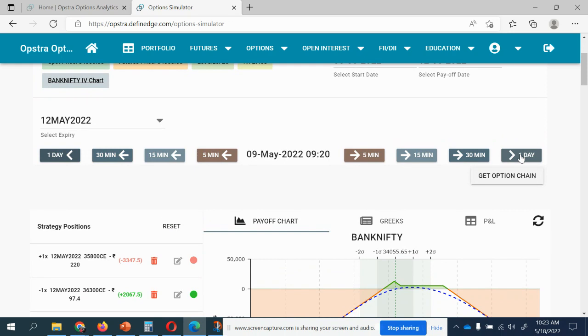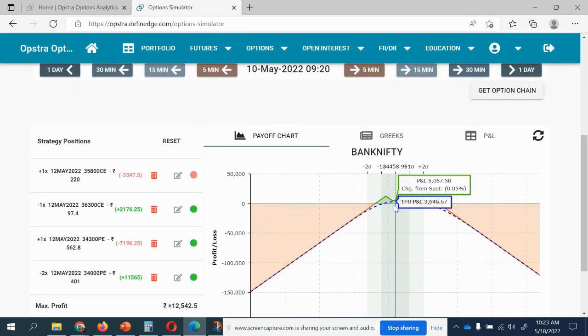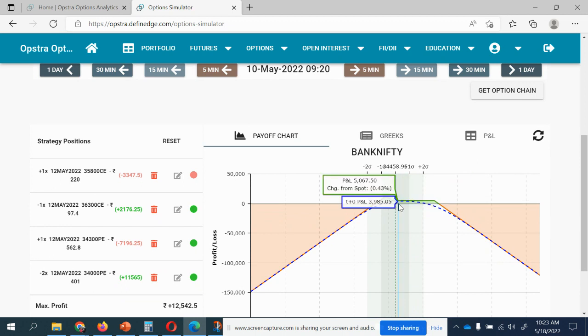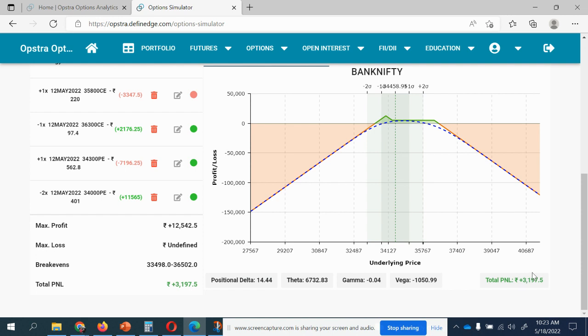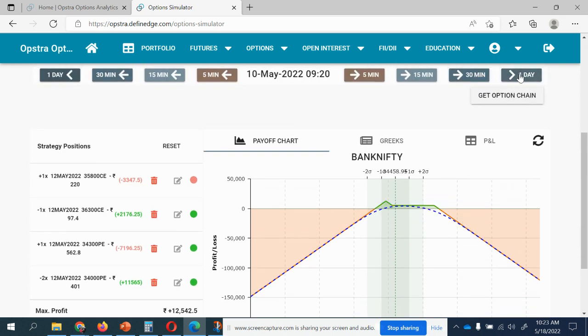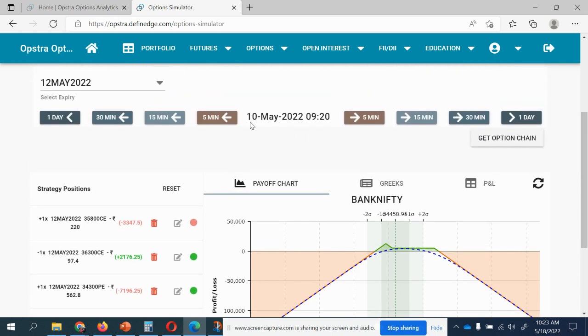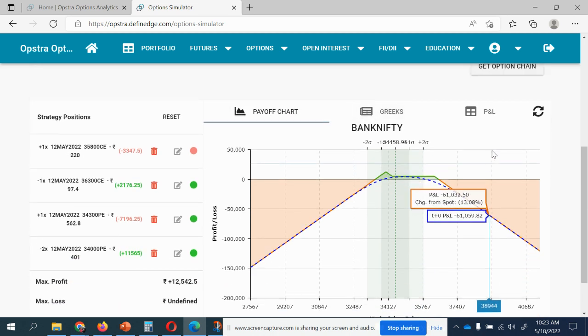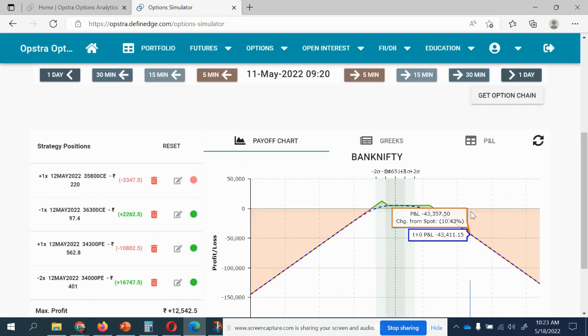Let me take you to the next day. See, the market went up as we thought. Though we had a gap down yesterday, the next day the market went up. You are straight away into profit, 3,197. You can exit your trade if your target is met, or else if you want to continue, you can hold the trade next day, because we are on 10th May and 12th May is the expiry, so we have 2 more days.